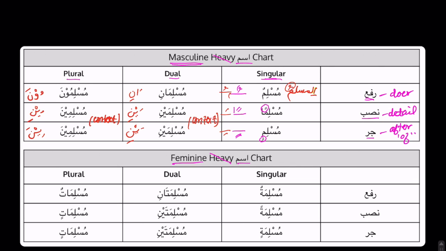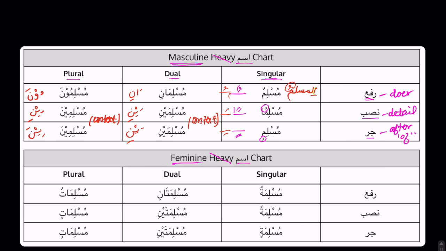Muslimun, musliman, muslimin, muslimani, muslimaini, muslimaini, muslimuna, muslimina, muslimina.